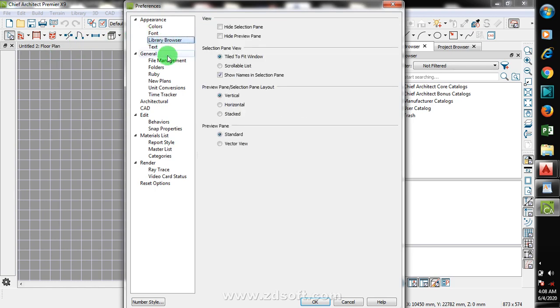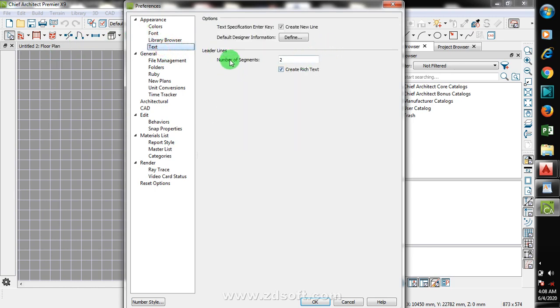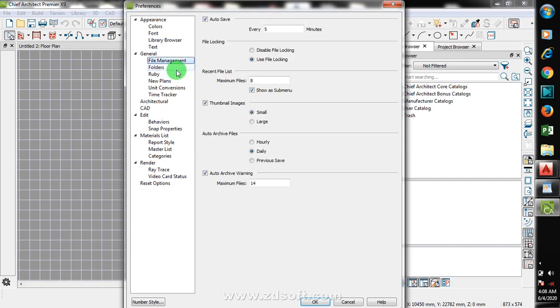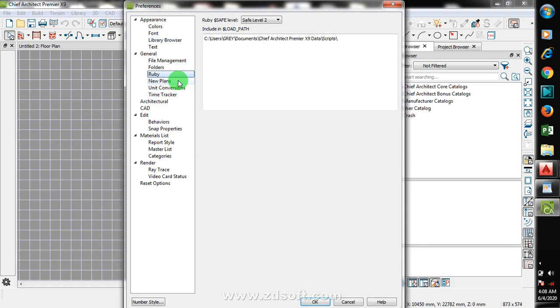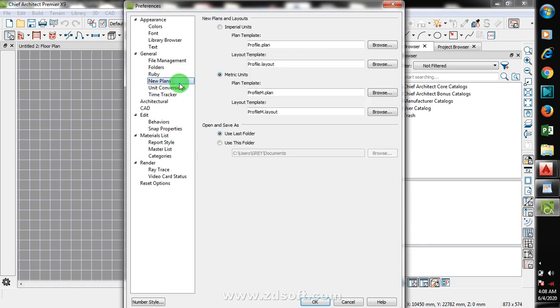Library browser, you have your text, file manager, okay. So just take your time and go through all of these, and then you have a better insight of what this is for, your directory where you want your file to be saved and all, okay.